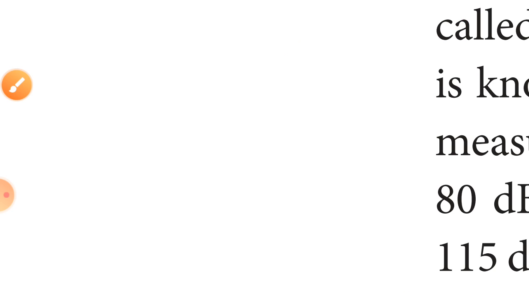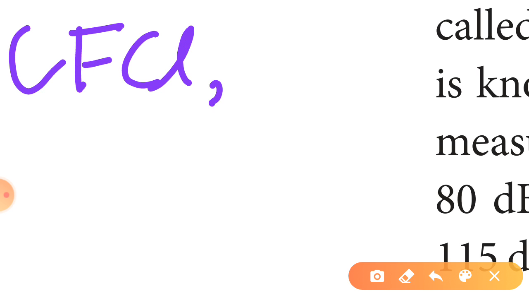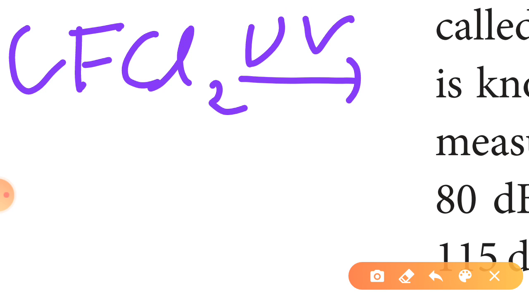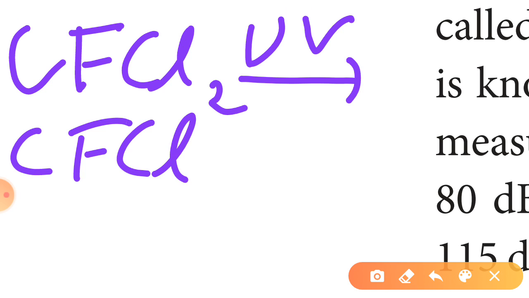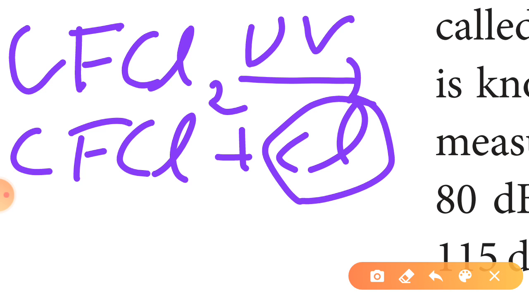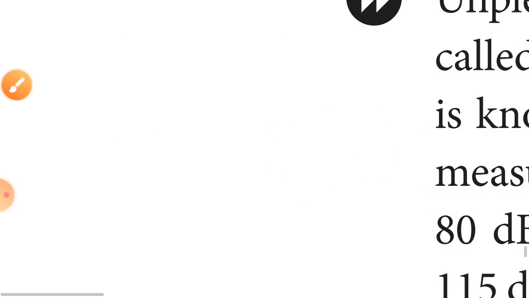This chlorine can act very fast. Then CFCl2 again reacts with UV rays and forms CFCl plus chlorine.